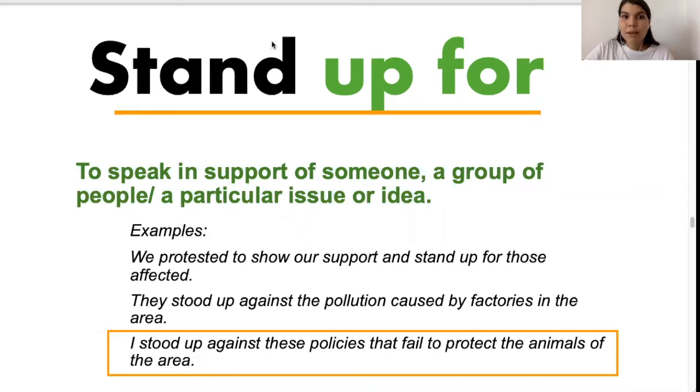So that could be a more casual way when you are showing support for someone, your mother, your friend, etc., in a particular situation. So stand up for just means to support. It is used in this context for protest and for social responsibility. It can also be used in a casual way. I stand up for my friend, I am showing support, etc.